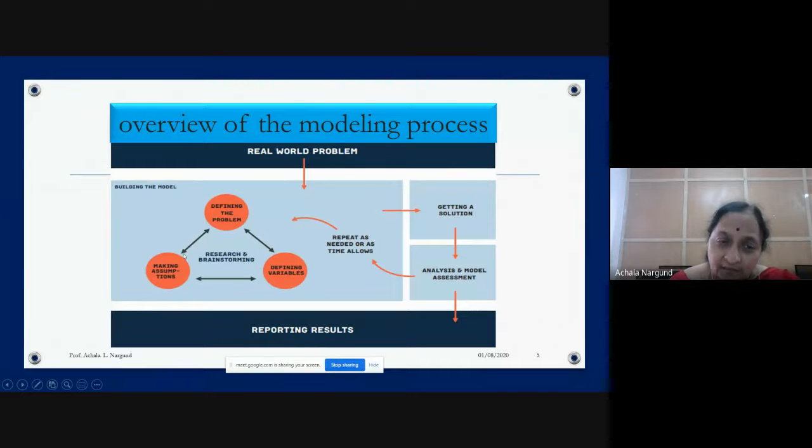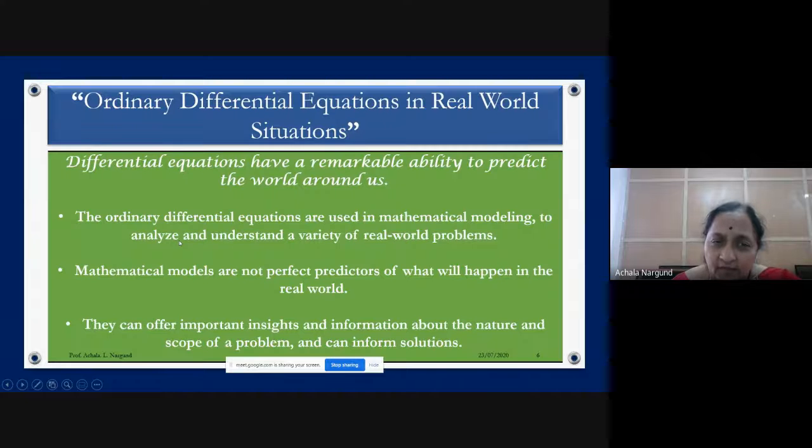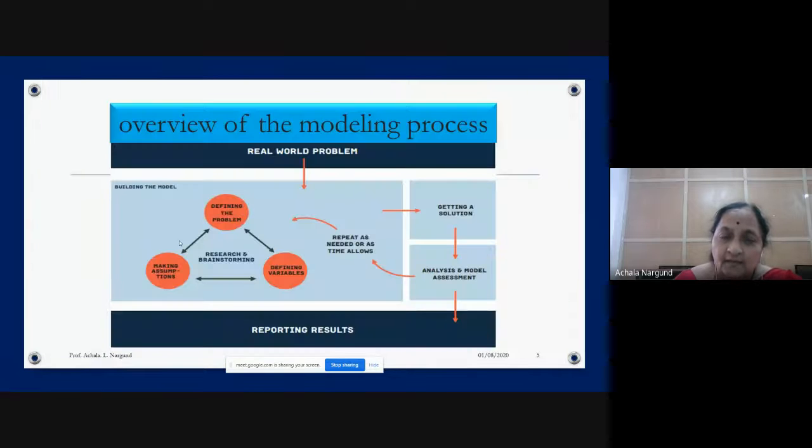Or first make the assumptions. What assumption do you want to make? The same thing I said, you can take the fruit example. You want to study only the number of fruits or vegetables in the house. Then make the assumption that you don't take the green vegetables, or you do consider them, or you consider the ripe fruit or not.